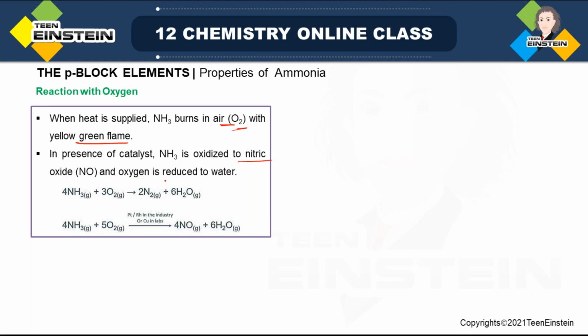In presence of catalyst, there will be formation of nitric oxide, and oxygen will be reduced to water. So now the reaction is different. In one condition you have 4 ammonia, 3 oxygen, and you get nitrogen gas and water. But in the second condition, we are using catalyst. In the first case, there is no catalyst, but in the second case, there is catalyst. Now the product is different. So it depends on whether you are using catalyst or not; depending on that, you will get different products, though it is a reaction between ammonia and oxygen in both cases. Fine.